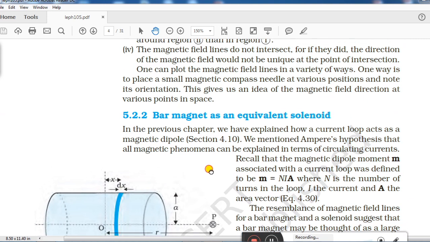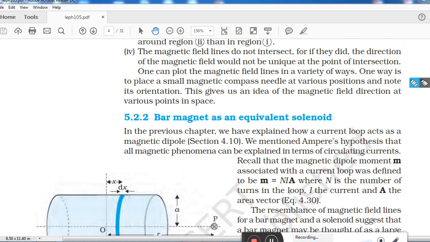Let us read point number four. This is our last point today. After this we will discuss the rest in the next video. The magnetic field lines do not intersect, for if they did, the direction of the magnetic field would not be unique at the point of intersection.